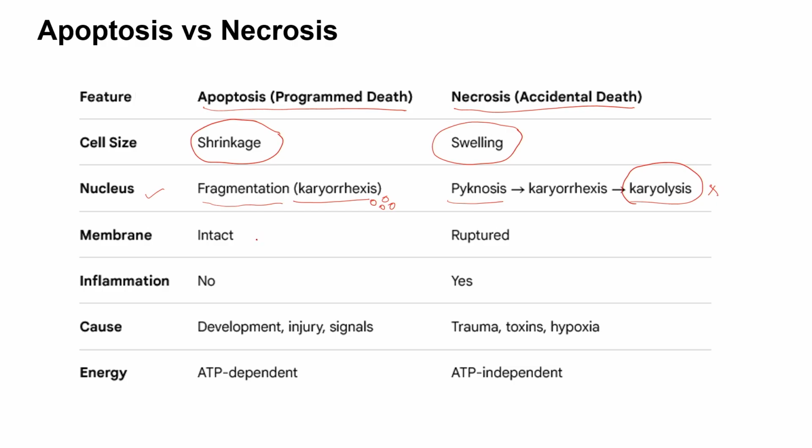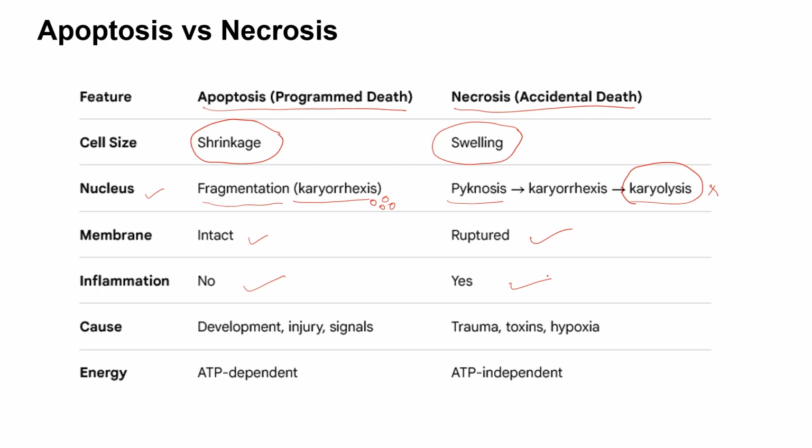The membrane is intact. That's very important here. Since the phenomenon is useful for the body, the membrane is intact here, while here these are all ruptured. That means the content of the cellular system is just out. What we have understood is that this could lead to damage of the neighboring cell population as well. But here things are intact because the membrane is intact. There is no inflammation associated with apoptosis, while in necrosis we do have inflammation associated with it.